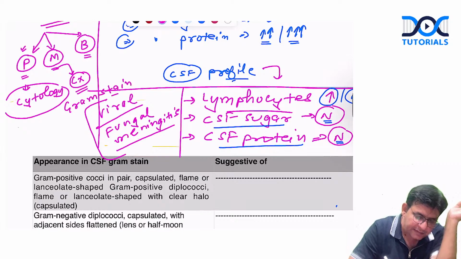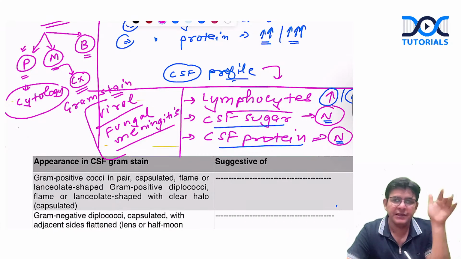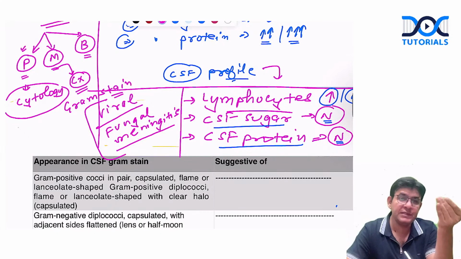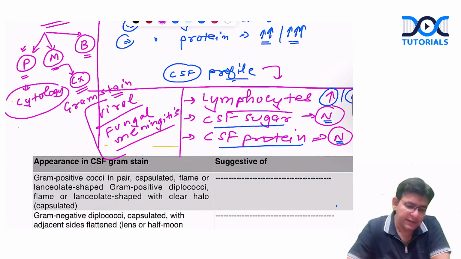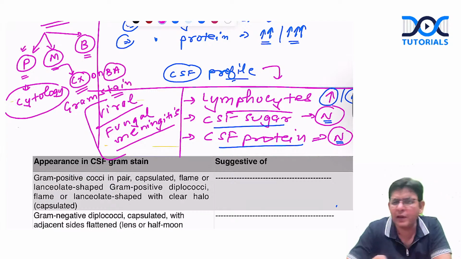Now you can ask, where will the culture be done, sir? Culture can be done on the normal media like blood agar. And some special media are also there, which will be chosen as per the gram stain profile. Then you can use those selective media. But as such, mostly the culture is done on blood agar, and MacConkey agar also you can put up.